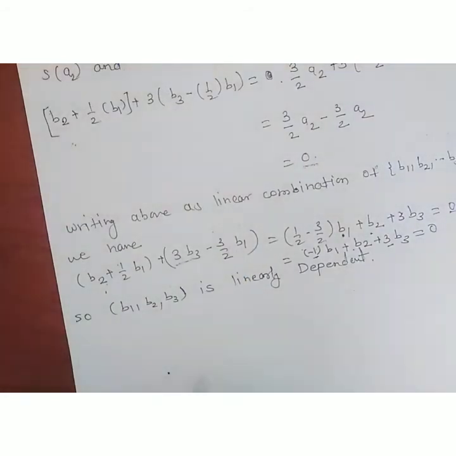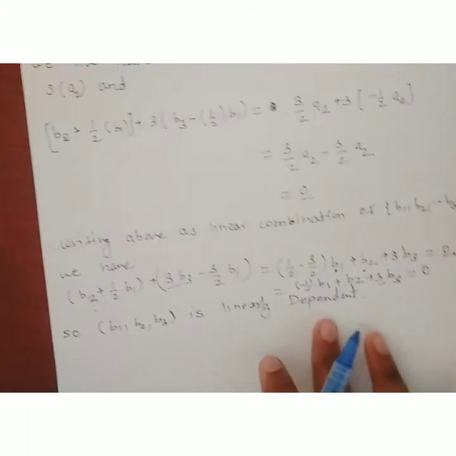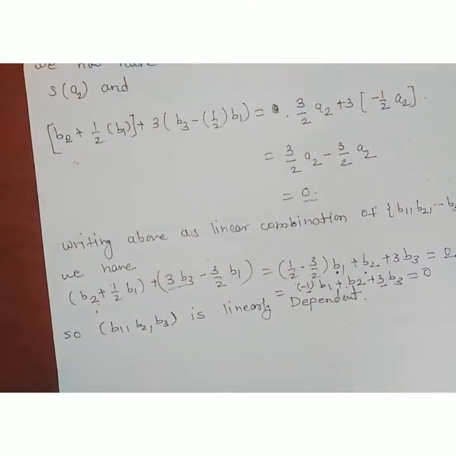Therefore we can prove this theorem by using the last theorem. We have shown that these three vectors B1, B2 and B3 are linearly dependent.